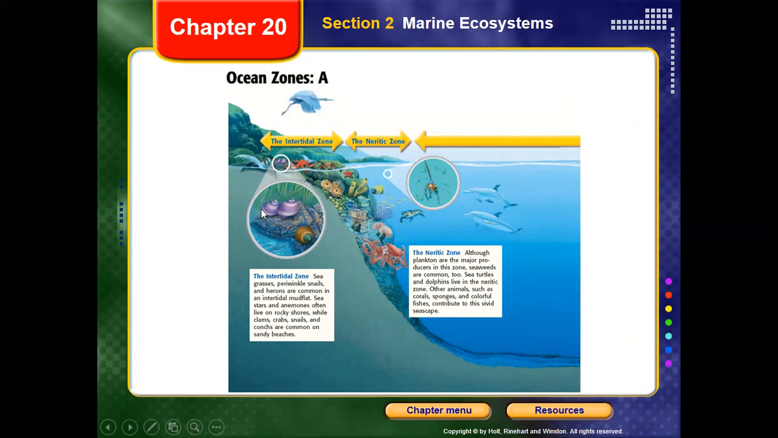So what kinds of living organisms could we find in that place? We could find seagrasses, and also periwinkles, snails, and barnacles. They are common in that place. Also sea stars, some anemones, and even some crabs.